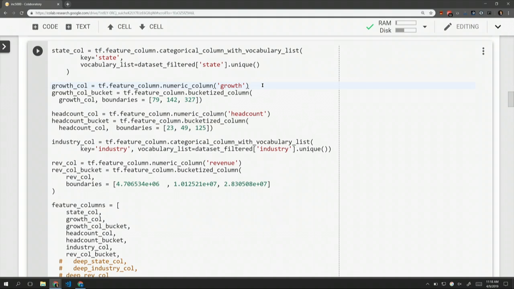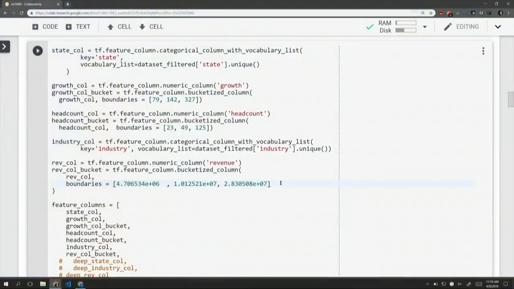And then when I actually started loading it into the model, I realized that things like growth are just a number, and the growth ranges all over the place. So I took the percentiles, the 25th, the 50th, and the 75th percentile values for some of these columns and bucketized them, because I don't care if the growth is 40% or 50%, that's roughly the same thing, and I want the model to recognize it as such.